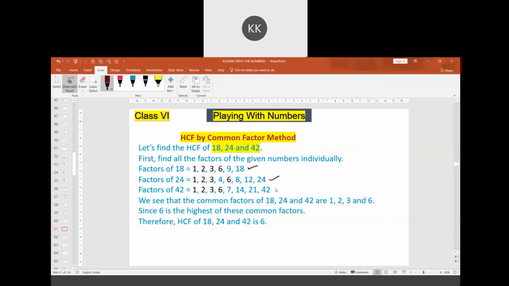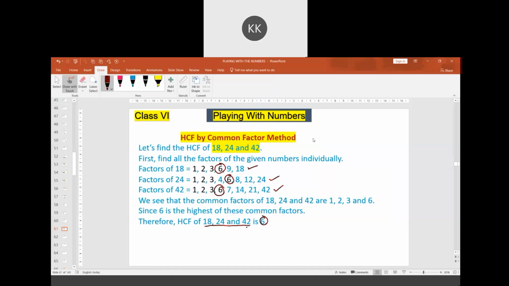These are called the common factors. Among these common factors, the highest is 6. So 6 is the highest common factor of 18, 24 and 42. This method is known as the common factor method.